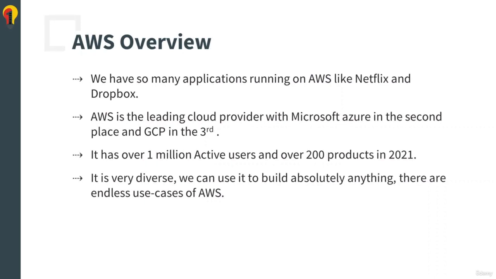AWS Overview. We have so many applications running on AWS like Netflix and Dropbox. AWS is the leading cloud provider with Microsoft Azure in the second place and GCP in the third. It has over 1 million active users and over 200 products as of 2021. It is very diverse. We can use it to build absolutely anything. There are endless use cases of Amazon Web Services.